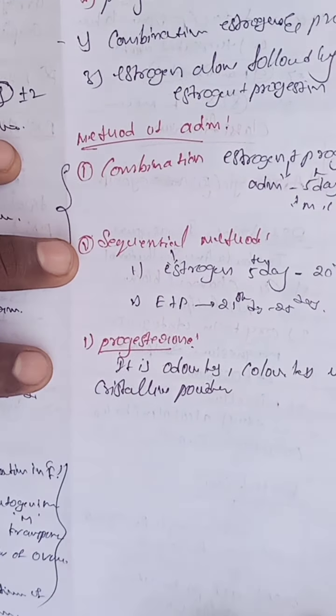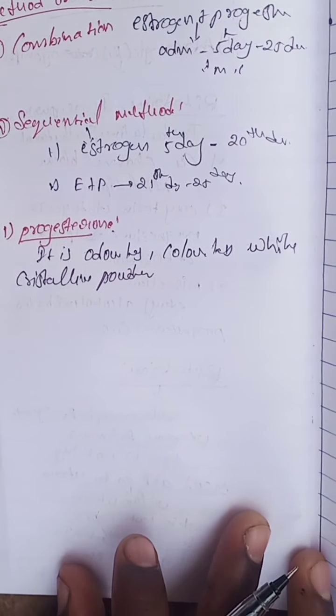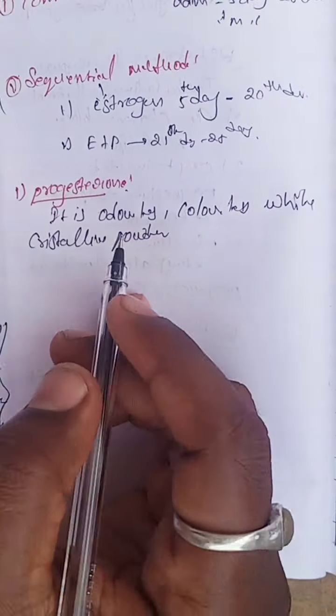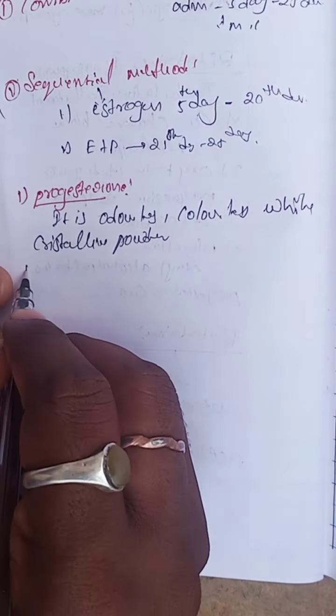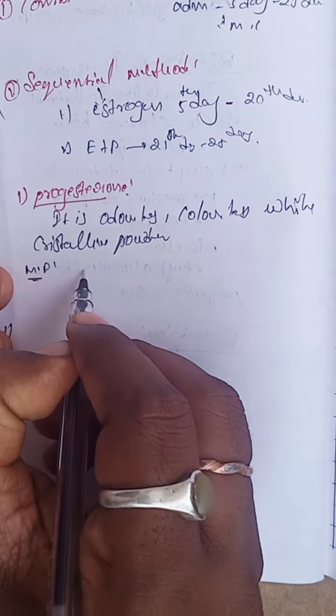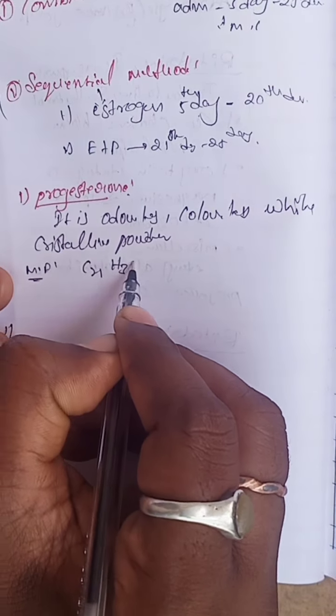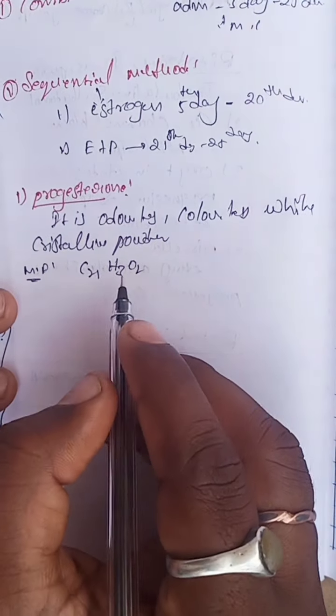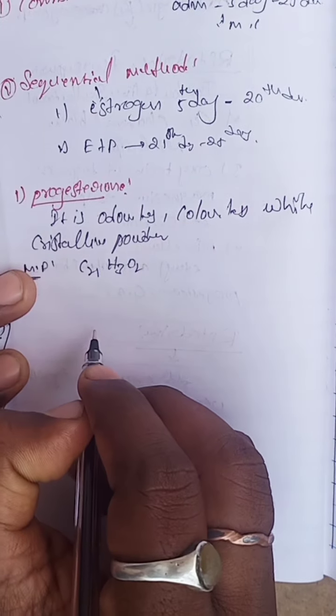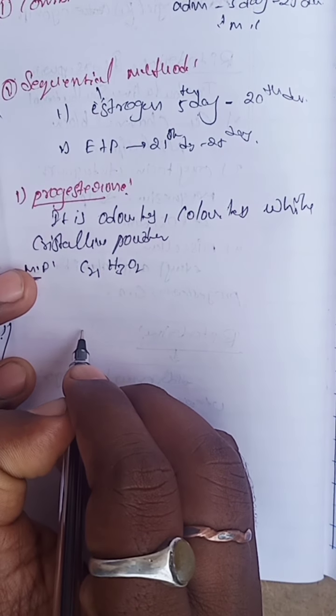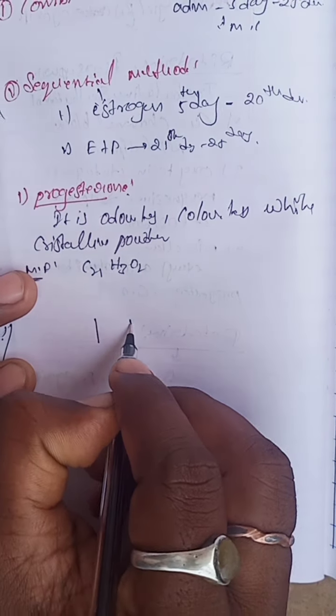The molecular formula is C21H30O2. What is the structure of progesterone? It contains three 6-membered rings and one 5-membered ring.